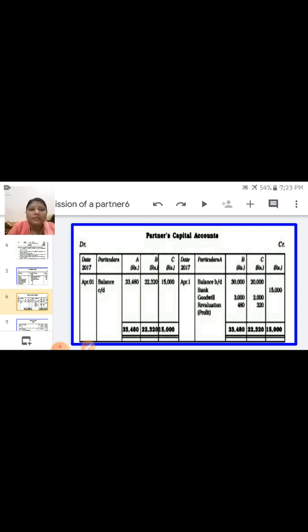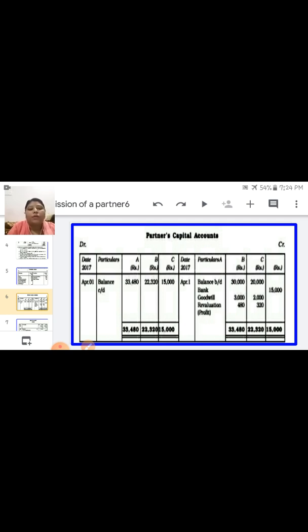Now other things, if it is given in the question like general reserve, workman compensation reserve, investment fluctuation reserve or P&L account, debit or credit balance, so those balances also you have to transfer in the partners' capital account.